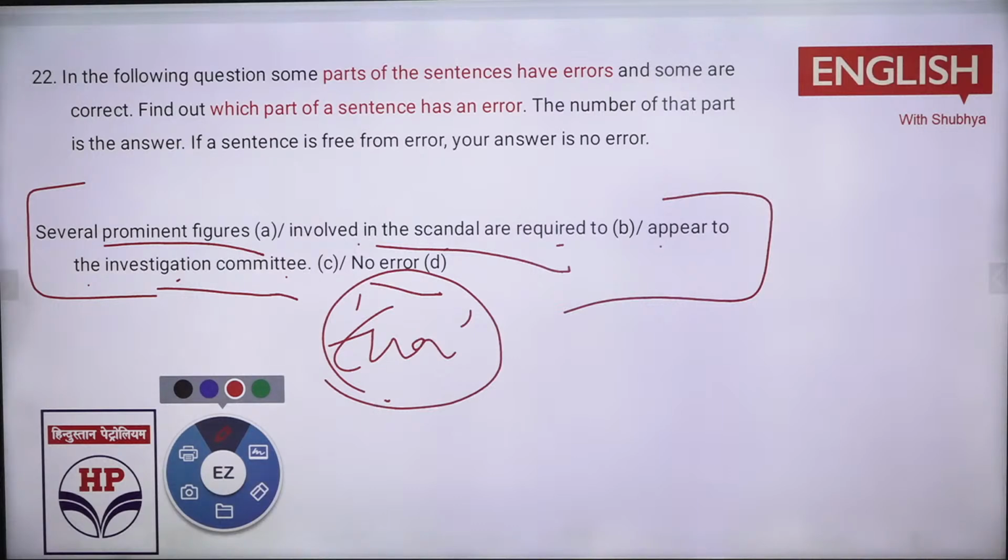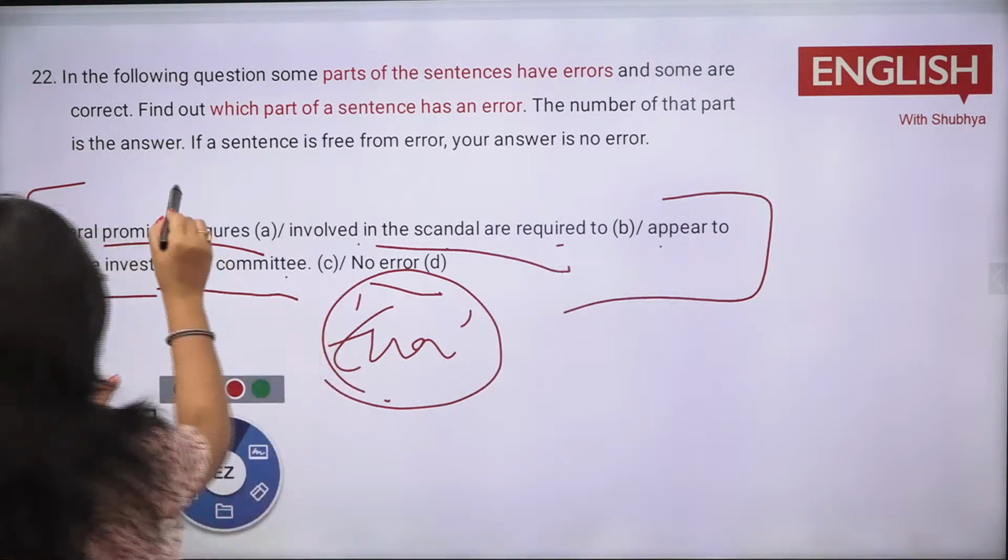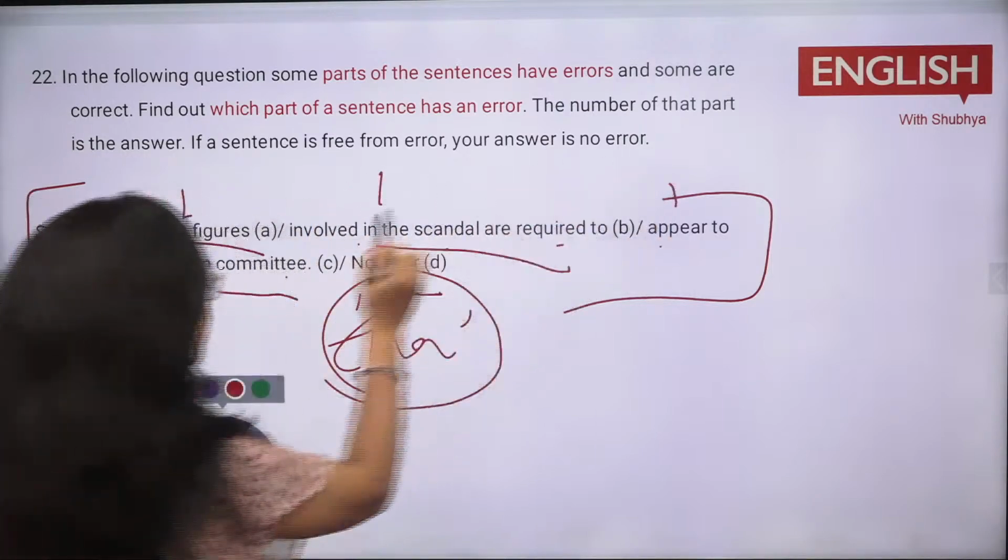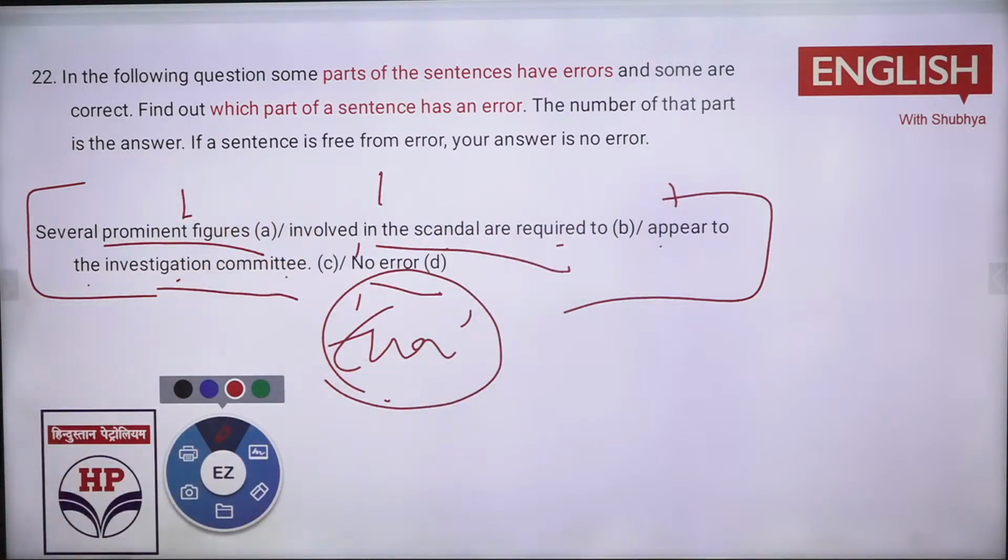B option, involved in the scandal. And do tell me also why you are finding the mistake. If there is a mistake in A, B, C or D, what is the mistake over there? Where is the mistake? What is the mistake? You need to tell me that.